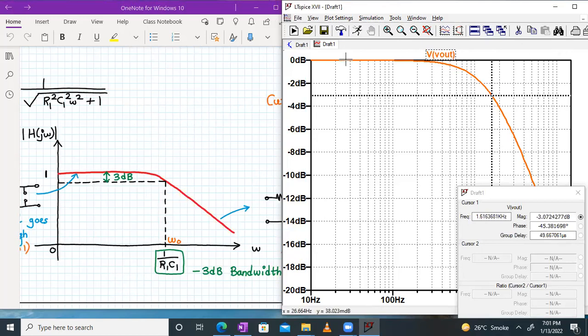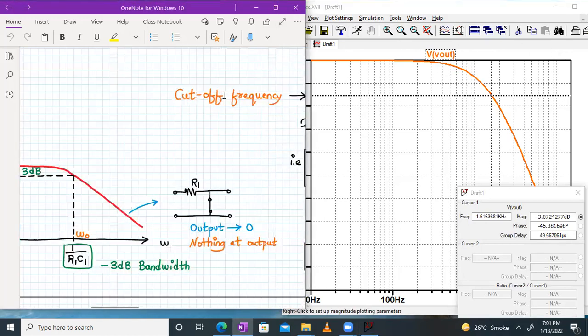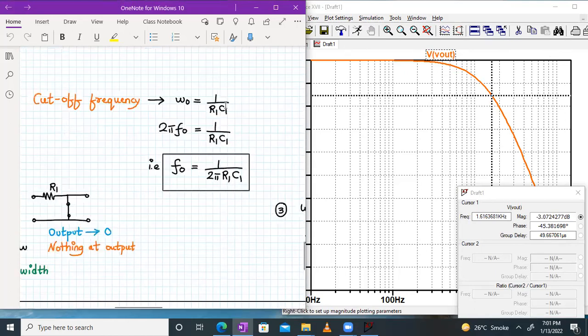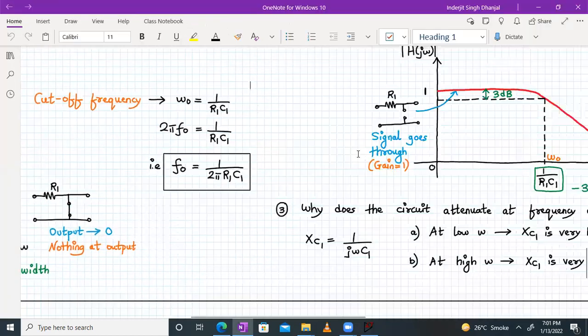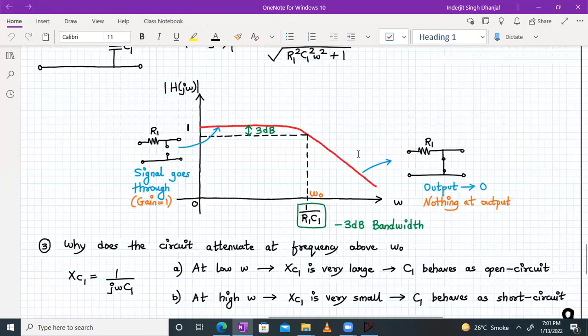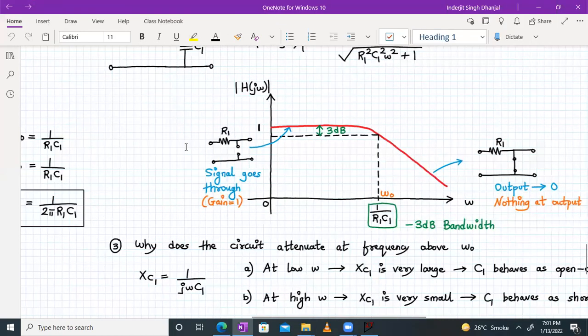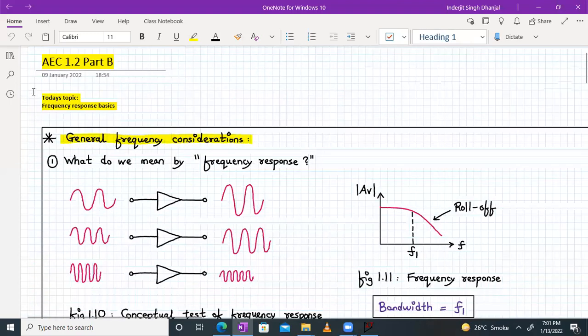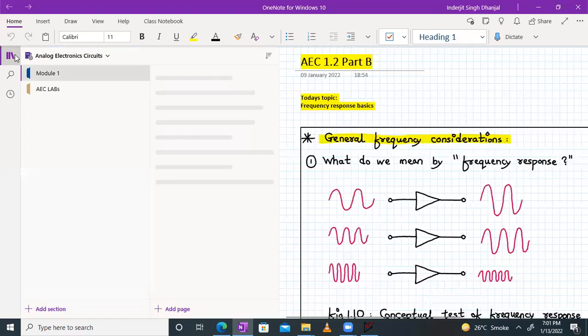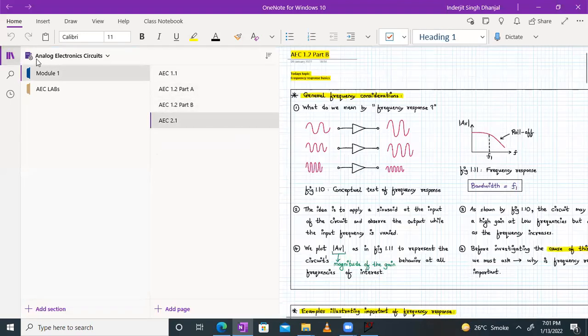Okay, fine. So I think this is clear now, right? With a simple demonstration in LTspice, you all can also try it out and check this behavior. Okay, so there shouldn't be any problem in understanding this now. So let's move on to the next topic. Actually, this was the part left from 1.2, AC 1.2. So let's begin with today's topic.